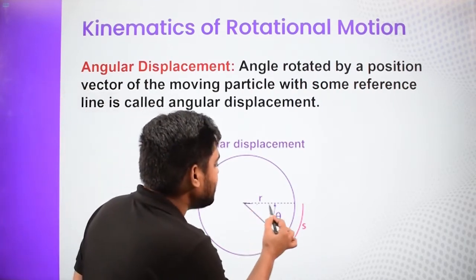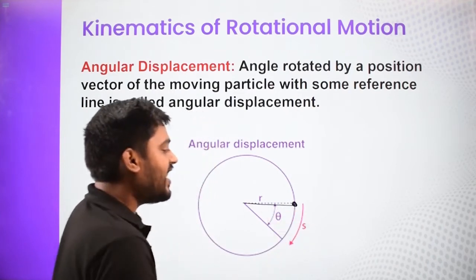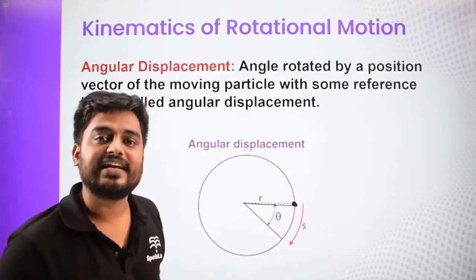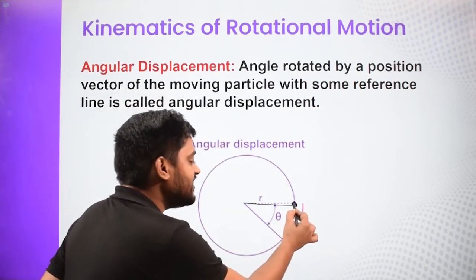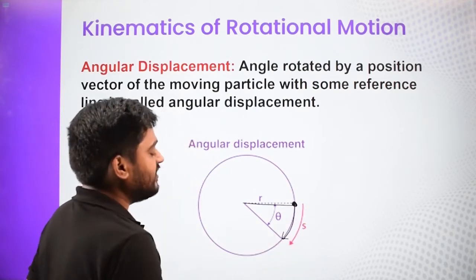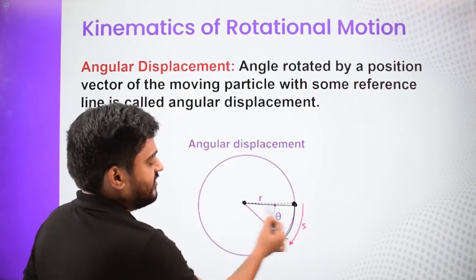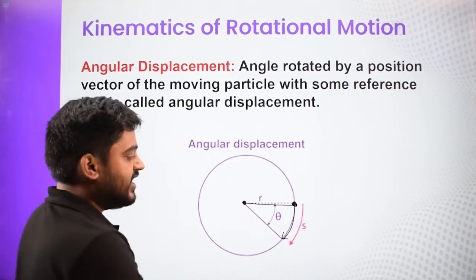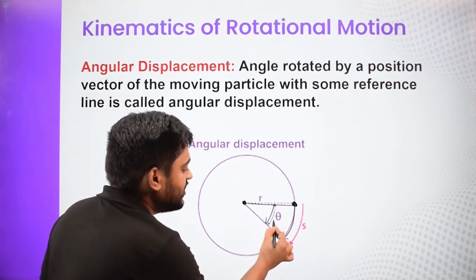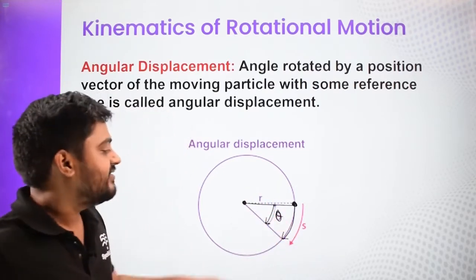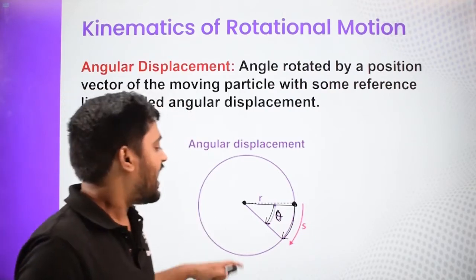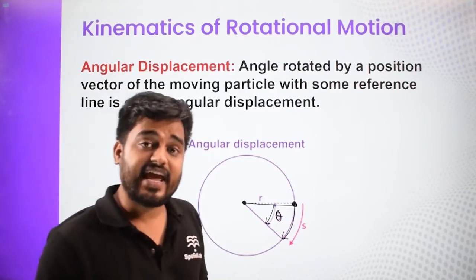So see, this particle is over here. When it is doing pure rotational motion, let's say a circular motion, and the particle is moving along the circle, if we take the center, this line, the radius vector, is rotating by this much. So the angle covered by that is the angular displacement. Angular displacement is nothing but just an angle, right?